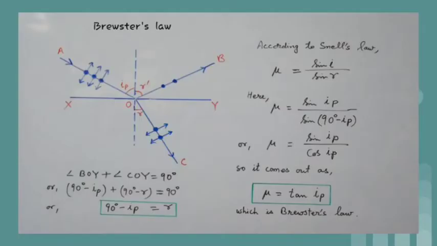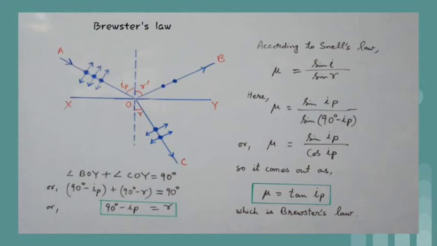In case of polarization by reflection, it was found that when light is reflected by a transparent surface at a certain angle, then reflected ray is polarized. For this, we have a law known as Brewster's law.